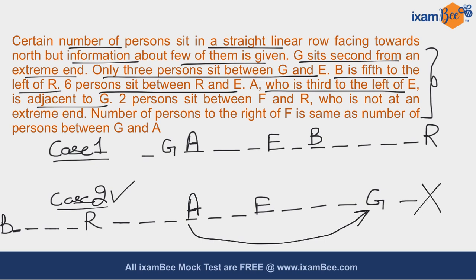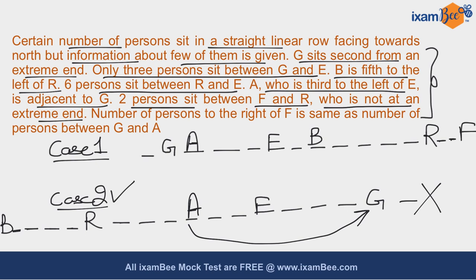Now it is given that two persons sit between F and R, and you know that R is not at the extreme end. So the only possibility where you can place two persons between F and R, considering that R is not at the extreme end, is this.